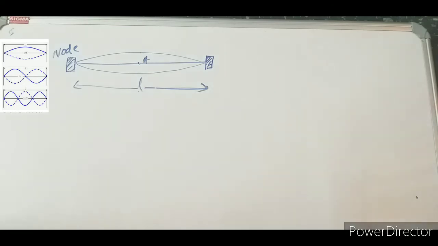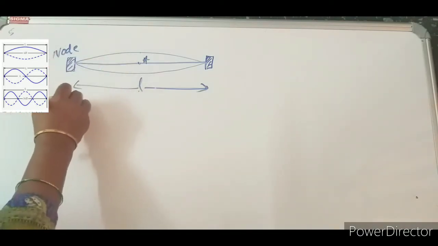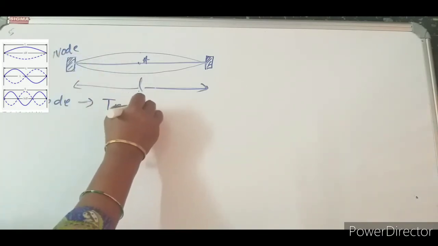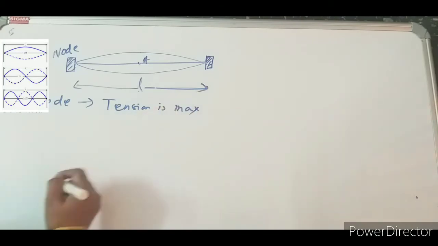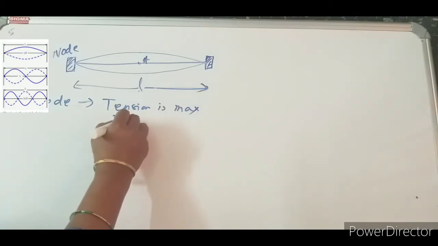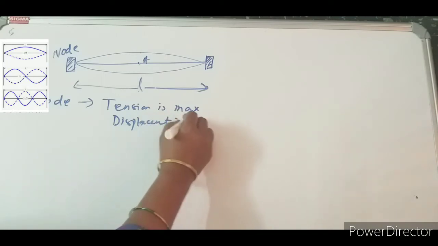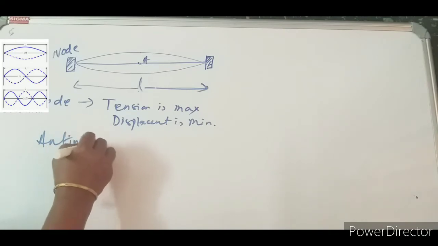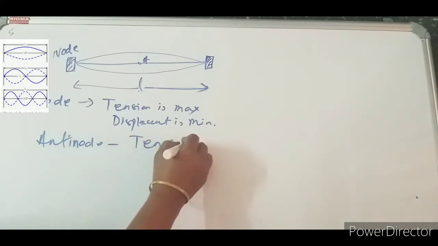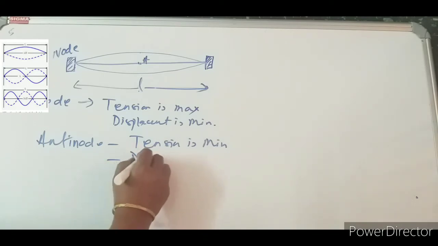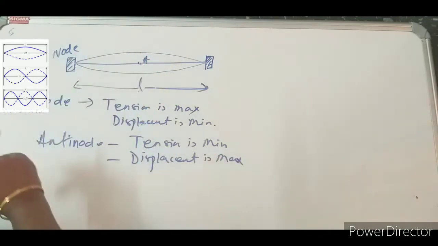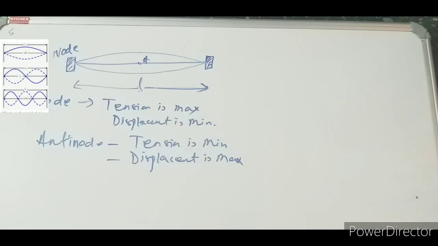Node is the position where tension is maximum and displacement is minimum. Antinode, in the middle, is where tension is minimum and displacement is maximum.